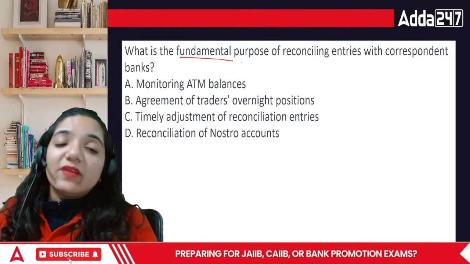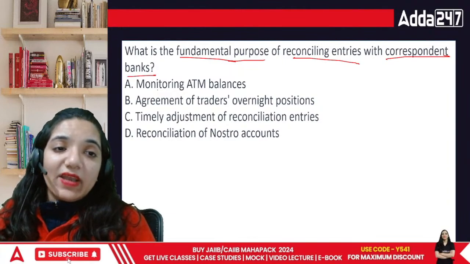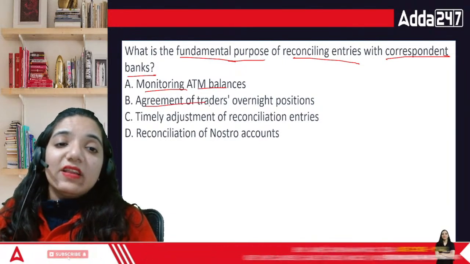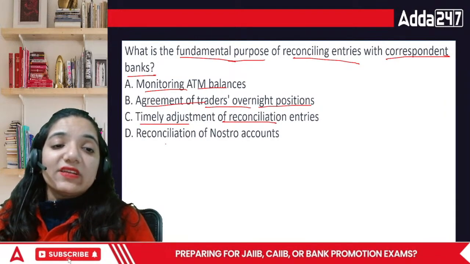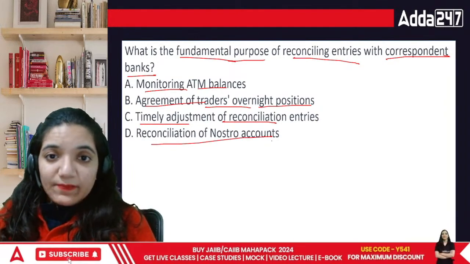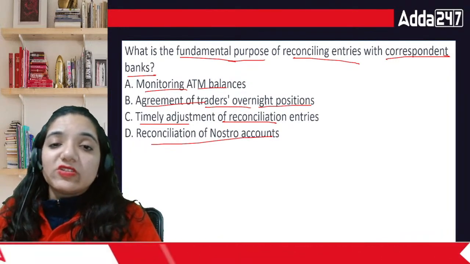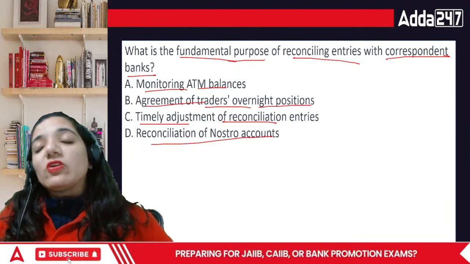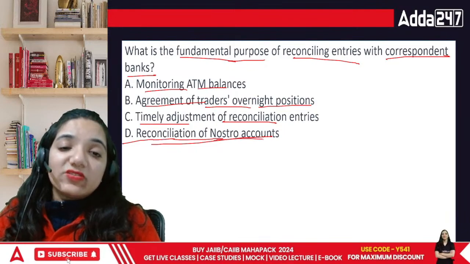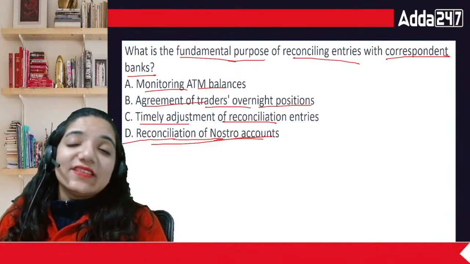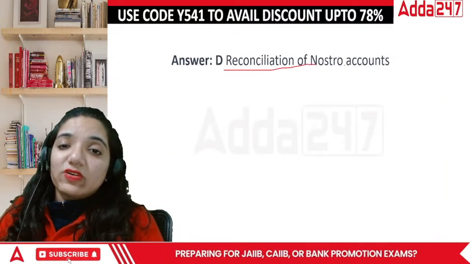Now, what is the fundamental purpose of reconciling entries with correspondent banks? Monitoring ATM balance, agreement of traders' overnight positions, timely adjustment of reconciliation, or reconciliation of nostro accounts? What is the area where we are talking about? They're working with correspondent banks. When we are looking at other banks as well, then there is reconciliation of nostro accounts. Okay? So in this case, the correct answer is actually D, reconciliation of nostro accounts.